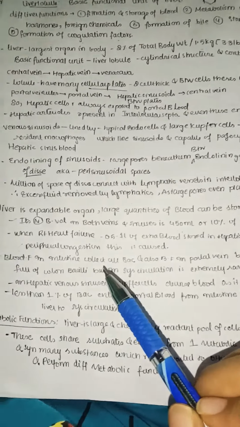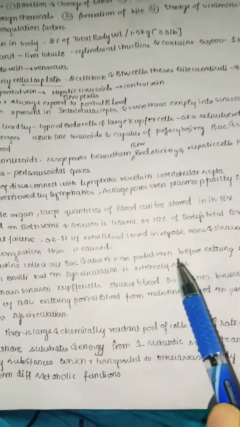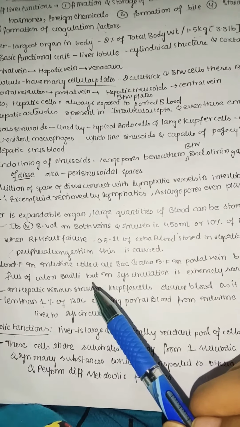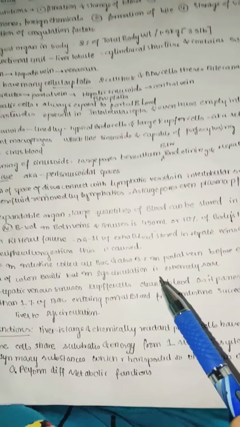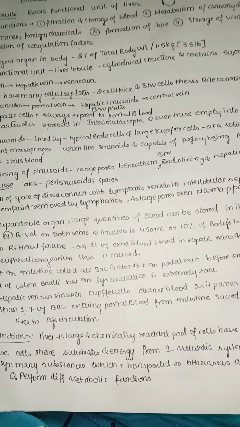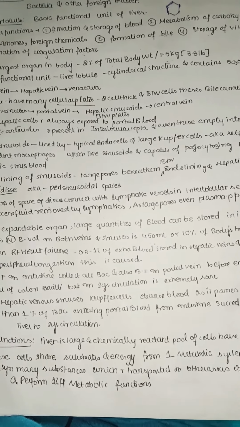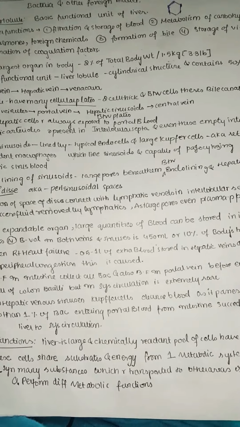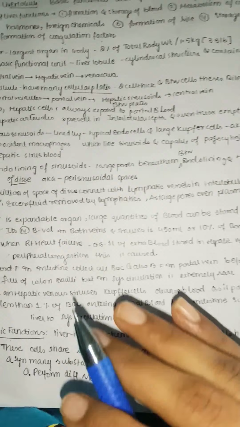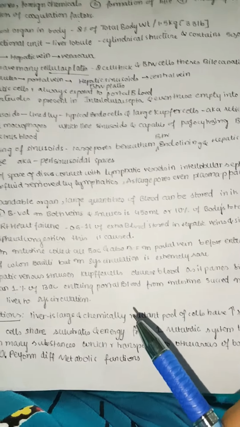Blood flow from the intestine collects all the bacteria, and blood in the portal vein before entering the liver is full of colon bacilli. But in systemic circulation it is extremely rare. Why? Because the portal vein brings all the blood from the intestine to the liver first, and only after passing through the liver does it enter systemic circulation. Before entering systemic circulation, the blood is cleared by our Kupffer cells, the macrophages, so that almost only pure blood goes to the systemic circulation.